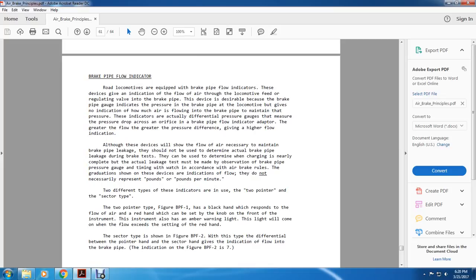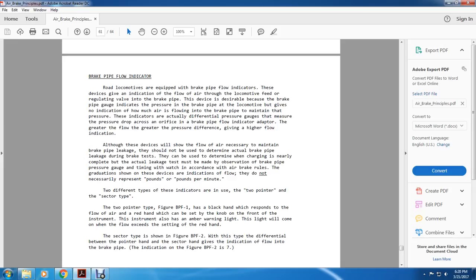Or your brake pipe flow indicator. The road locomotives are equipped with the brake pipe flow indicator. These devices give an indication of the flow of air through the locomotive feed valve and the regulating valve of the brake pipe. The device is needed because the brake pipe gauge indicates only the pressure of the brake pipe. The locomotive gives no indication of how much air is flowing to maintain the brake pipe pressure.